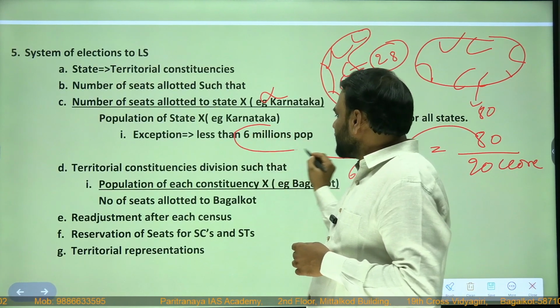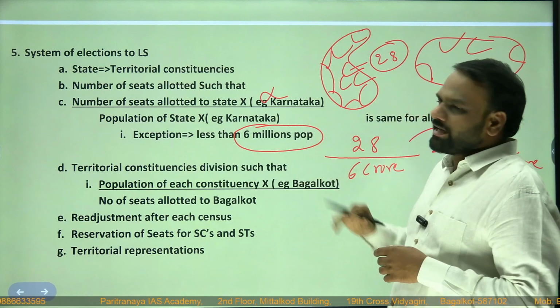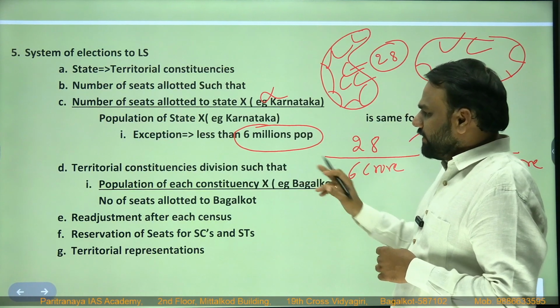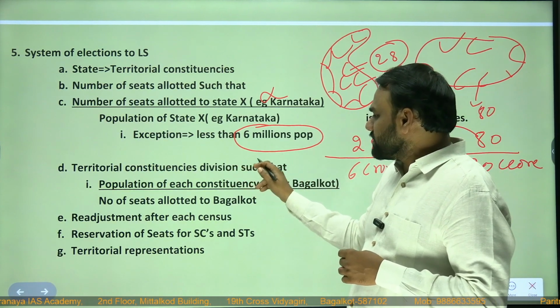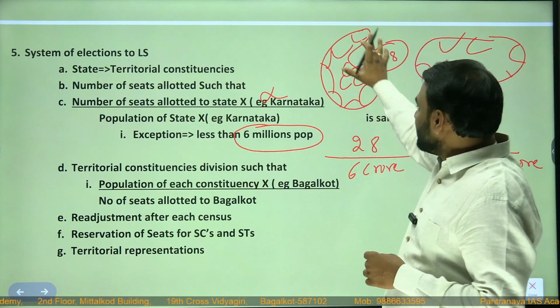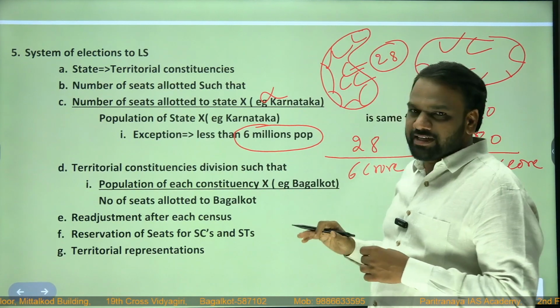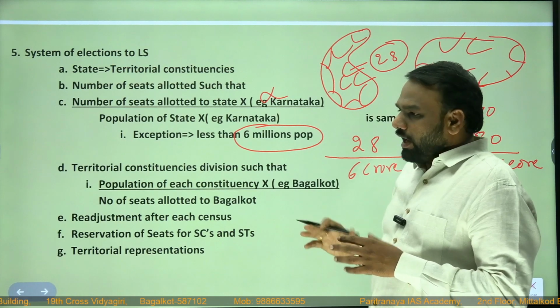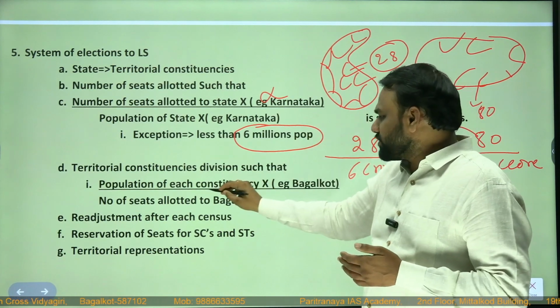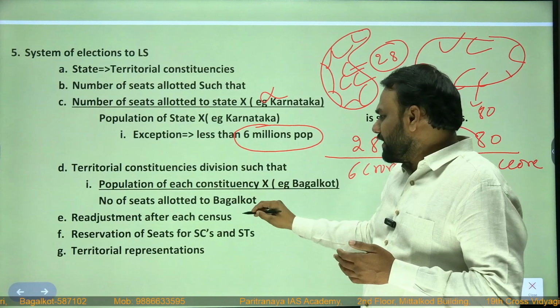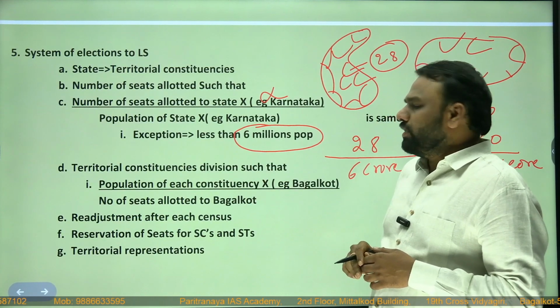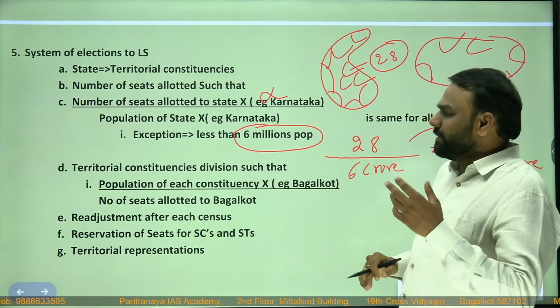If there is a population of less than 6 million, then there is some exception as well. Okay, exception laws. Next, territorial constituencies division. Within Karnataka there are 28 constituencies, right? So how does that demarcation have to be done? Population of each constituency divided by the number of seats allotted to a constituency. I considered an example of Bagalkot itself.